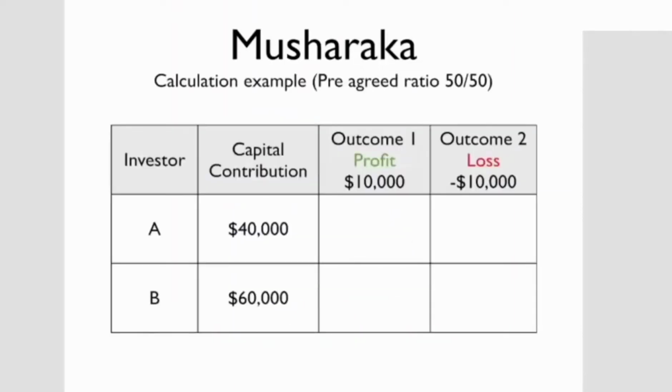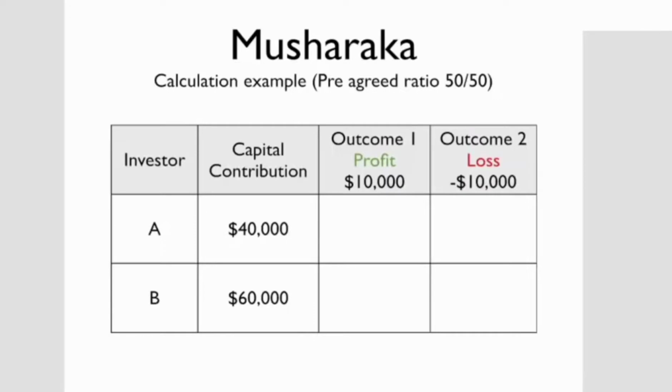If we look at one particular case, we have an example with investor A and investor B. In this case, their contributions are 40 and 60. So investor A is putting $40,000 into some sort of business, and the other party is putting 60. Let's look at the two outcomes. In the first outcome, we have a $10,000 profit, and in the second outcome we have a $10,000 loss. So what would happen here?